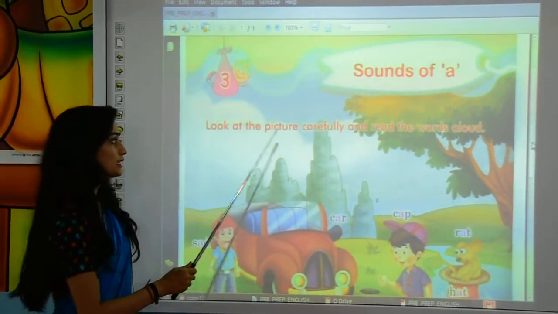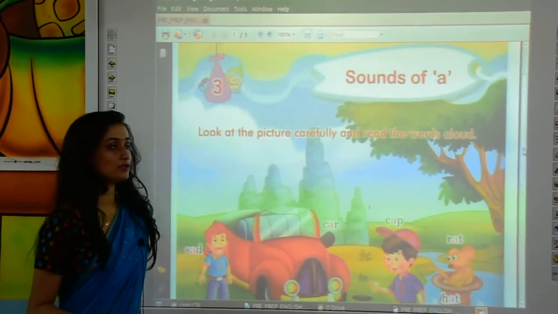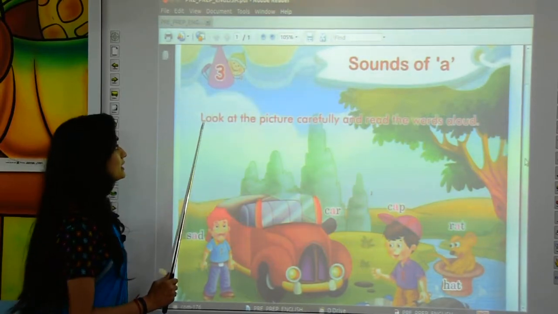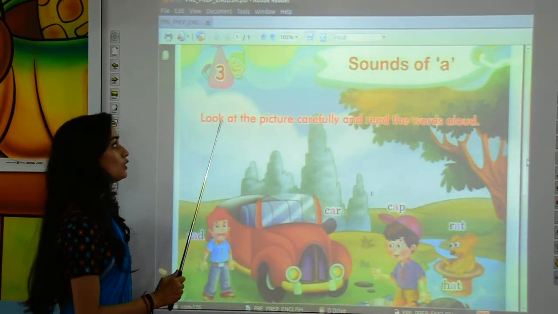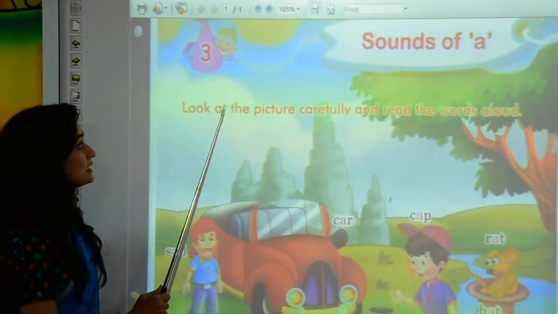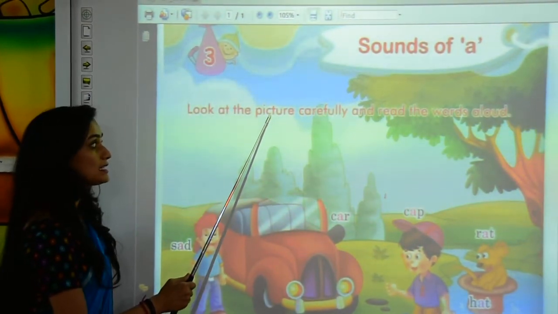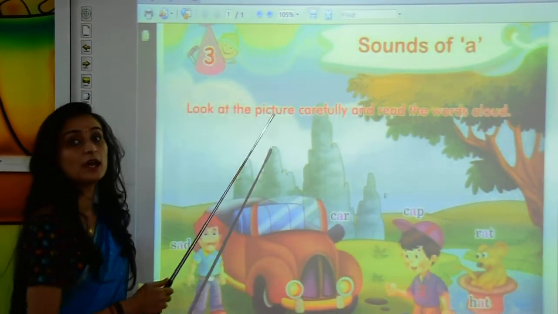So kids, as you can see, one question is written over here. Let's read the question first. What is written over here? L-O-O-K, look. A-T, at. T-H-E, the. P-I-C-T-U-R-E, picture.